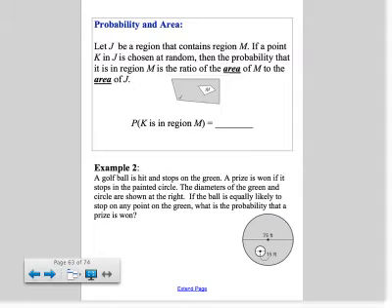Again, this is where we're going to live in this section. When it comes to probability and area, it's very simple. You want the probability, it's the ratio of the areas. So if you want to know the probability of landing in this region right here, you're going to do area of M over area of J. In other words, the area of the little piece over the area of the entire shape that you're choosing from.